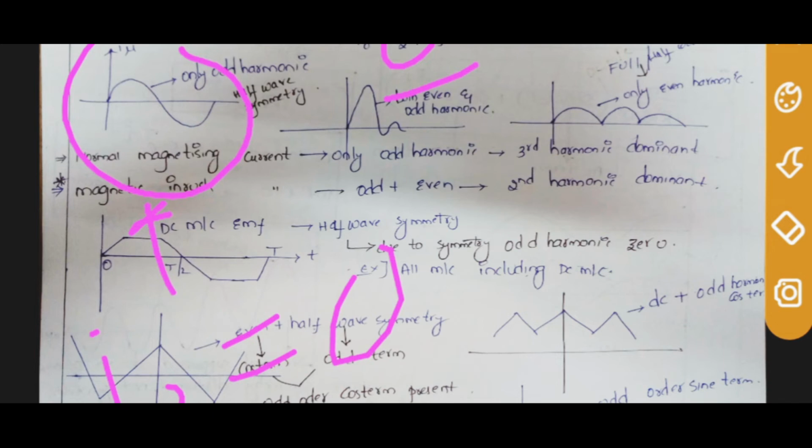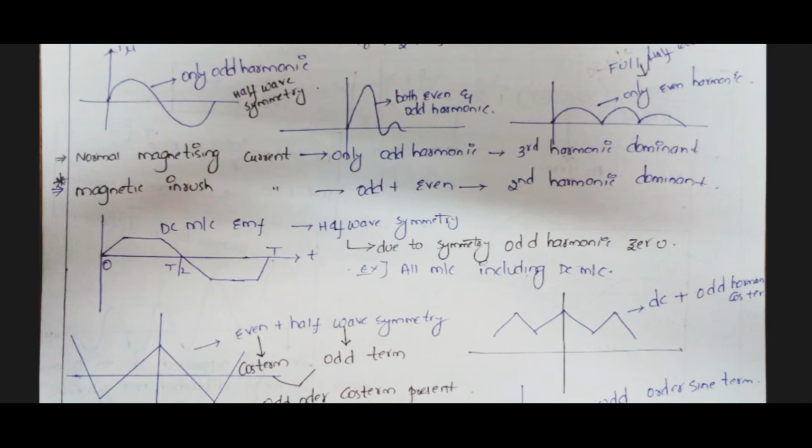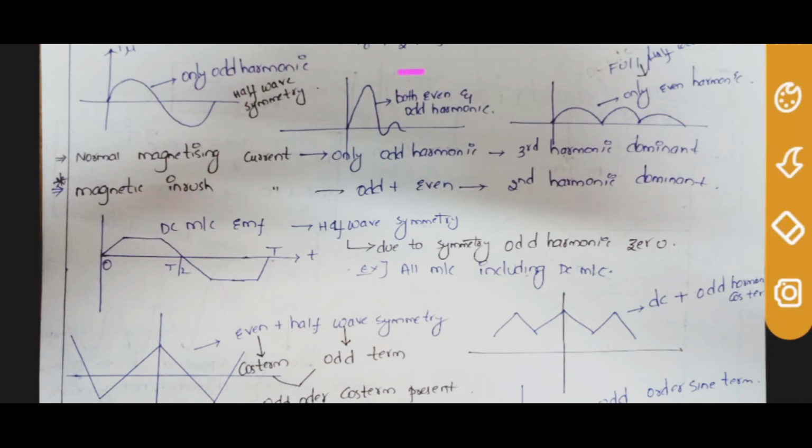So how will the relay identify whether the increased current is due to switching transient or due to fault? The answer is the I2 current, that is, the even harmonics. These even harmonics exist only when there is a switching transient, and they are 0 in the case of fault current.